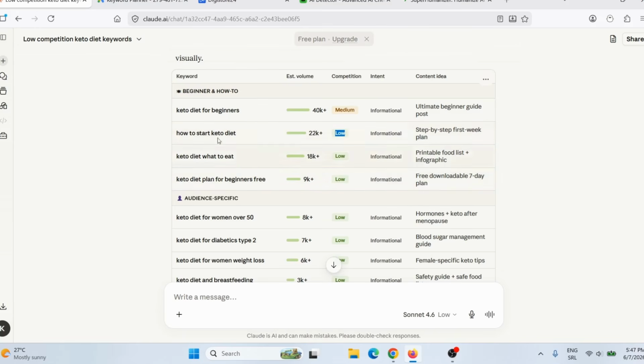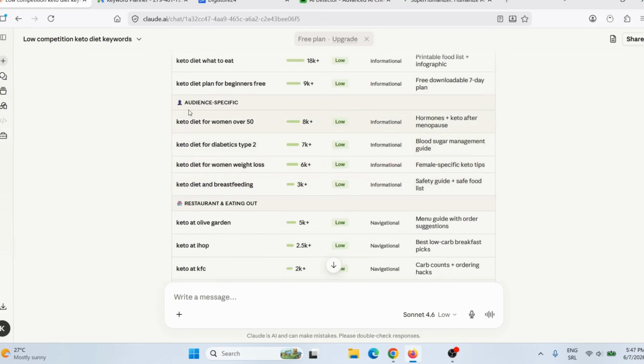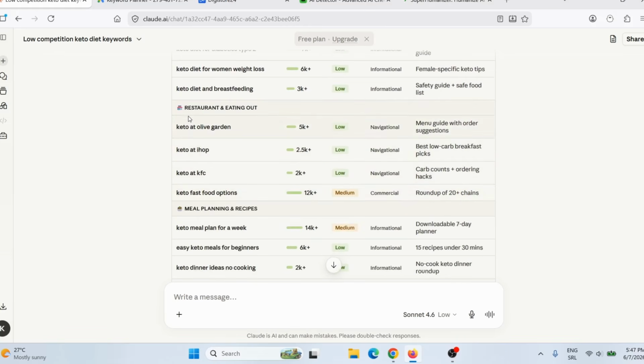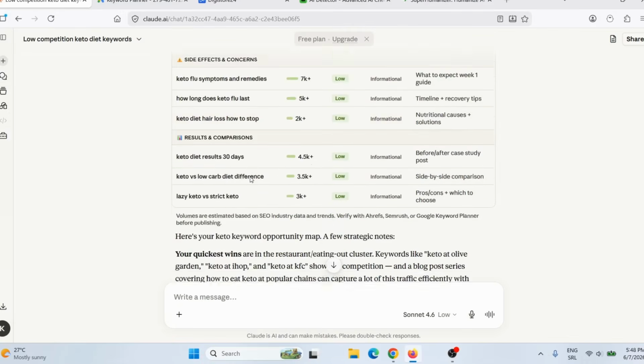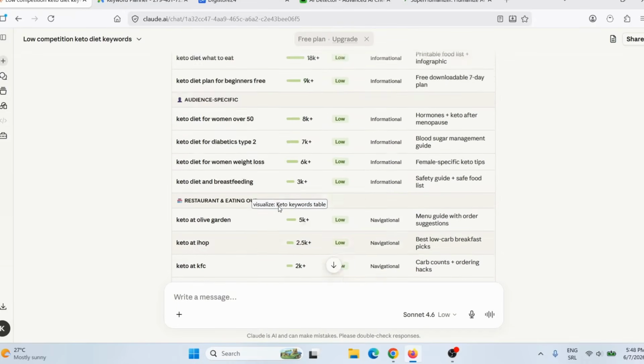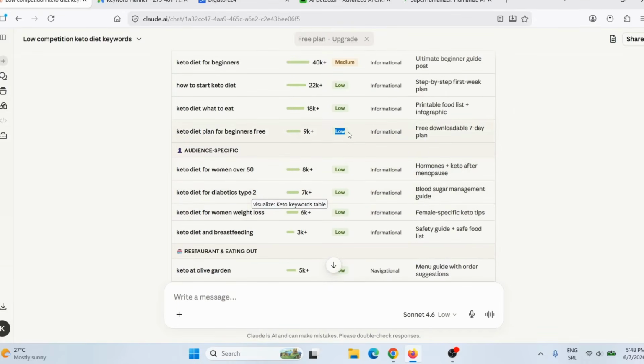So here you can see beginner how-to, here you can see audience specific, here you can see restaurant eating out, here you can see meal planning, and so on and so on. So we need to choose one of these keywords that has low competition. So for example, I just say this keyword here, keto diet for women over 50. Here you can see 8,000 searches per month, low competition, informational. Hormones, keto after menopause. This is the idea.